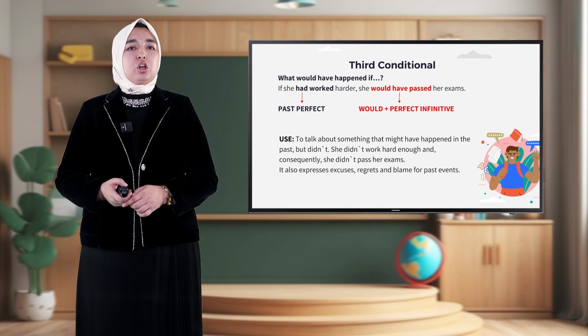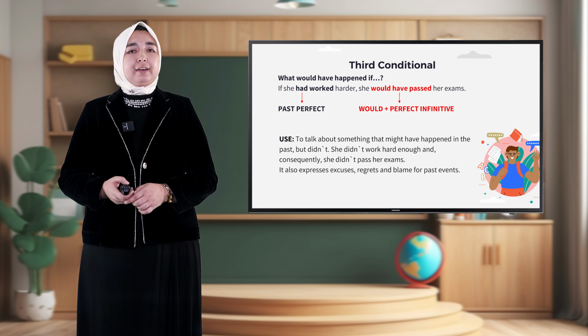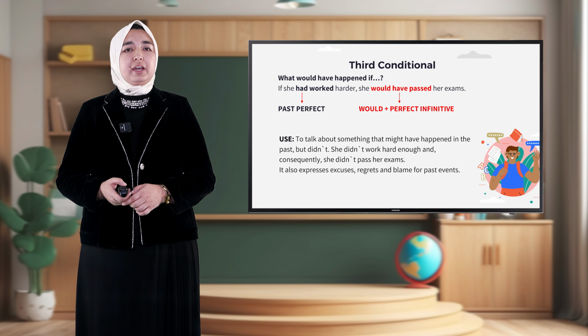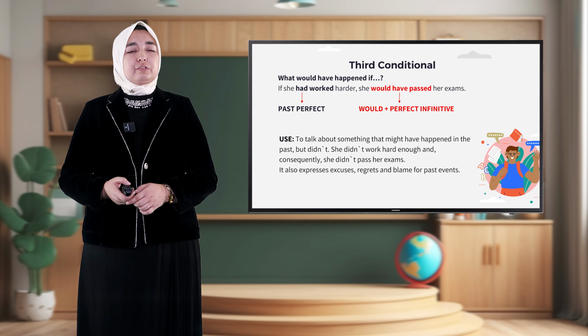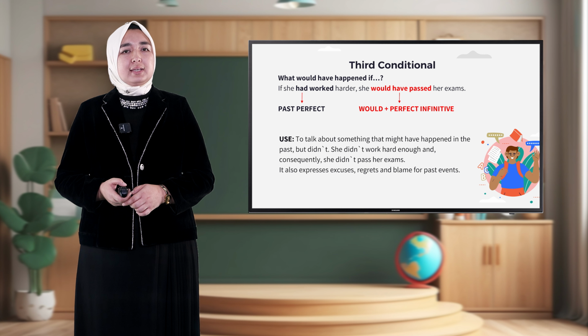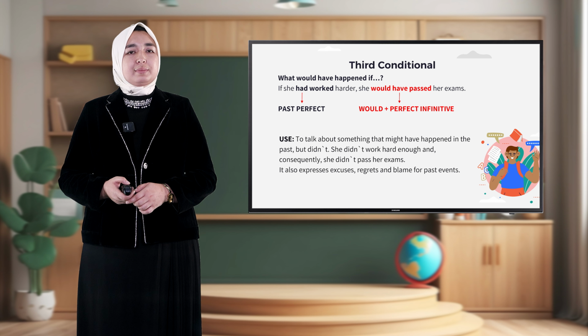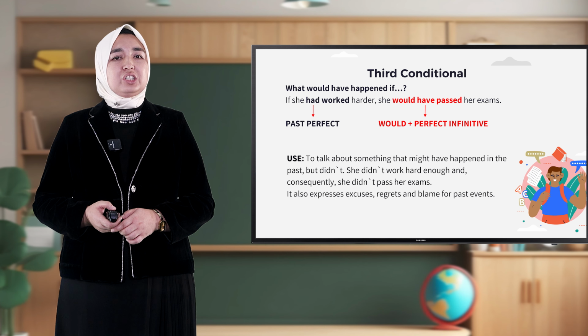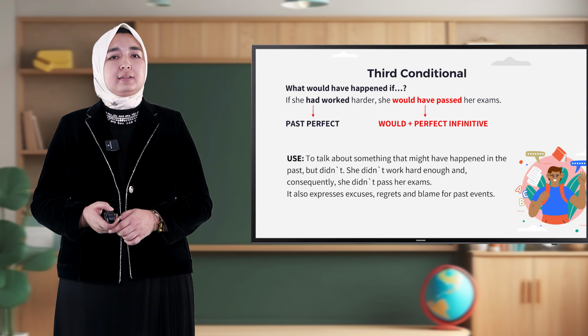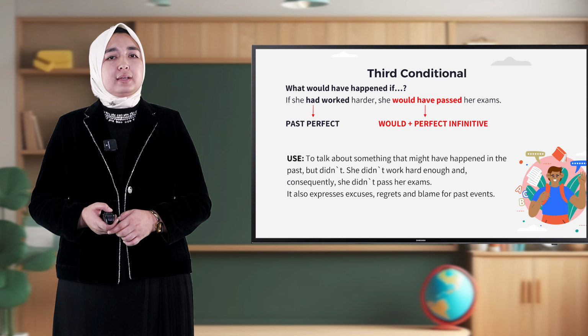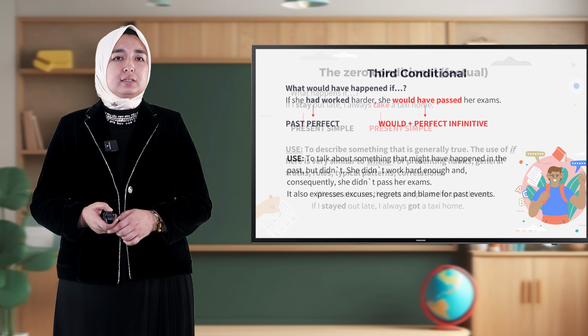Let's talk about the third type of conditional. Third conditional. What would have happened if? If she had worked harder, she would have passed her exams. The first part is past perfect, the second part is would plus perfect infinitive. It is used to talk about something that might have happened in the past but didn't. She didn't work hard enough and consequently she didn't pass her exams. It also expresses excuses, regrets, and blame for past events.